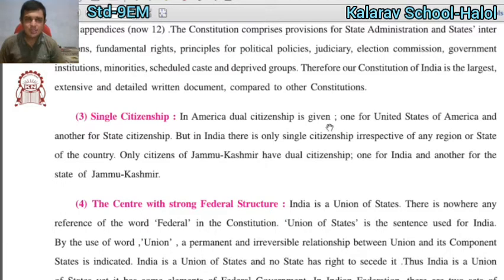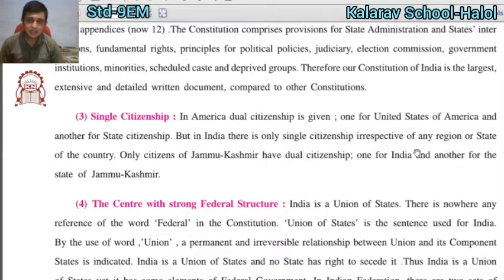Number 3, single citizenship. The Indian constitution gives a single citizenship. In America dual citizenship is given: one for the United States of America and another for the state. But in India there is only a single citizenship, irrespective of any region or state of the country.